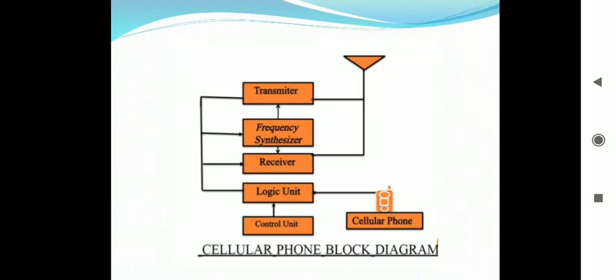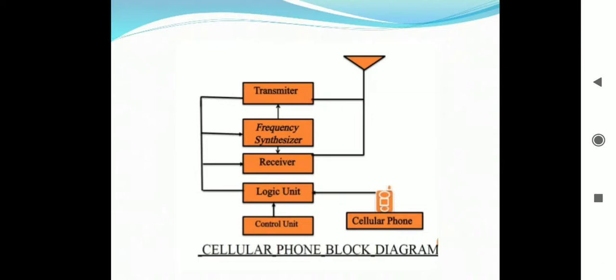Now again in this diagram you can see the transmitter, receiver, synthesizer, logic unit and control unit. The mobile unit contains a built-in rechargeable battery to provide operating power.